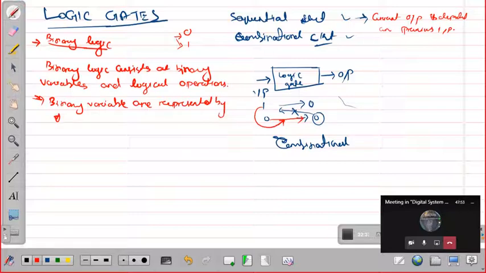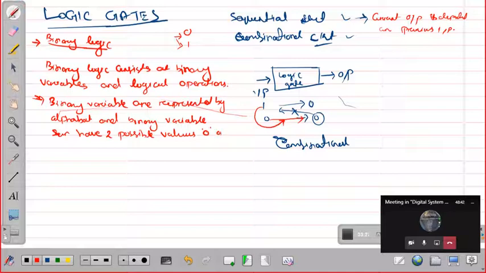Alphabets. Z. And a binary variable can have two possible values, either 0 or 1.